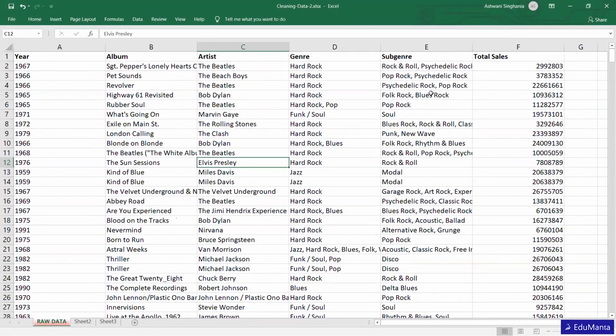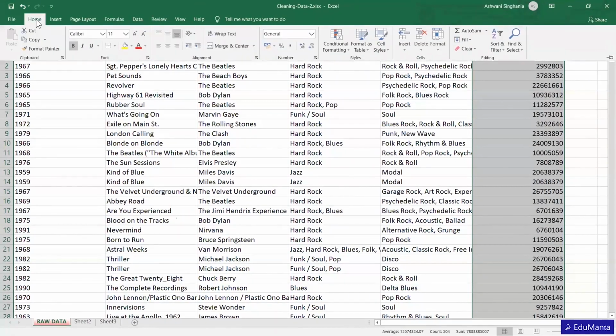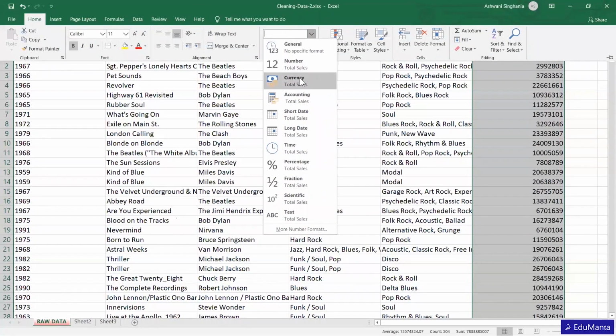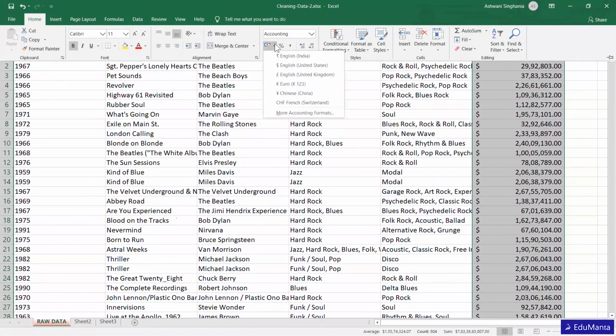Okay, now let's move ahead. The sales, right? As I told you, sales need to contain some currency. It's quite simple to bring it. Just go to Home and you can select currency from here, or Accounting, anything. Both will give currency. My default is rupees, so it's showing the rupees symbol. Suppose you don't want the rupees symbol, then you can change it to dollar or euro, anything.